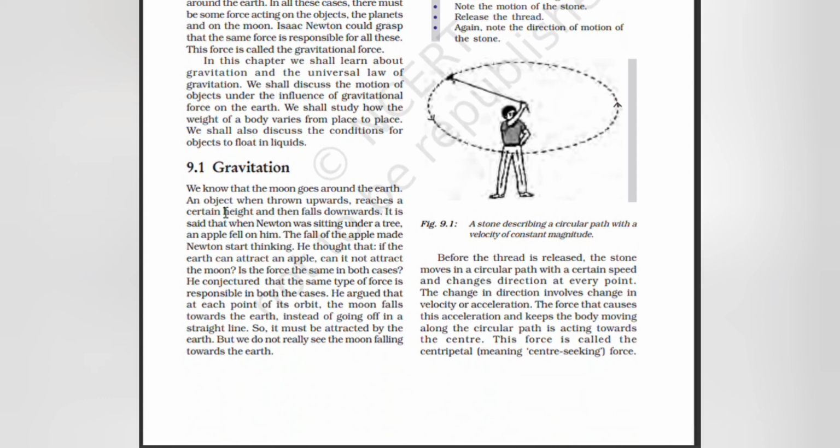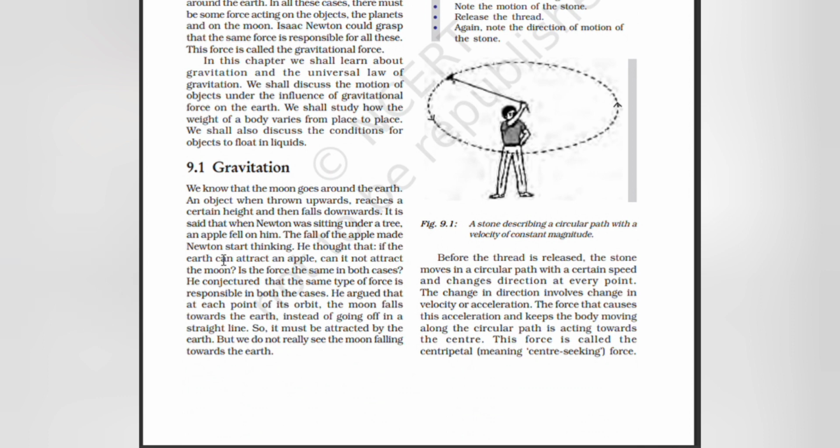Gravitation. We know that the moon goes around the earth. An object, when thrown upwards, reaches a certain height and then falls downwards. It is said that when Newton was sitting under a tree, an apple fell on him. The fall of the apple made Newton start thinking.